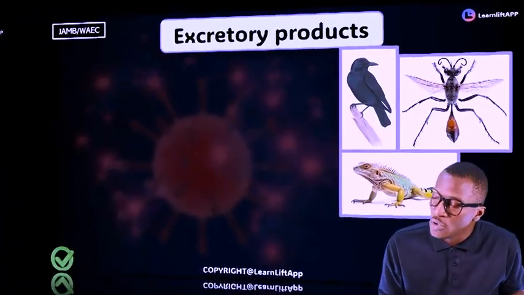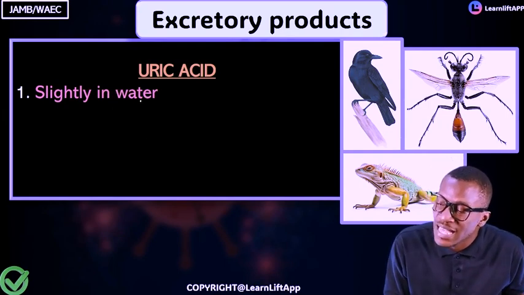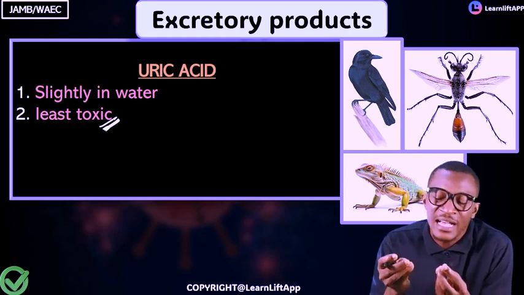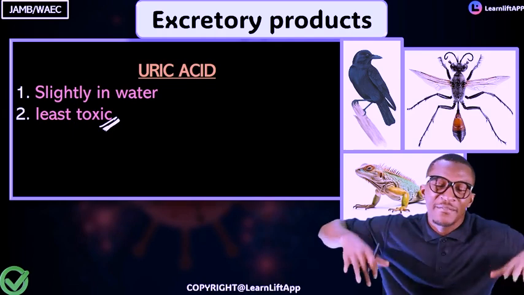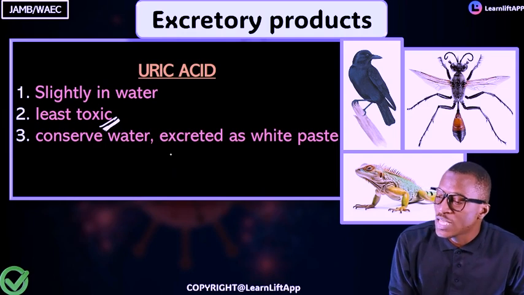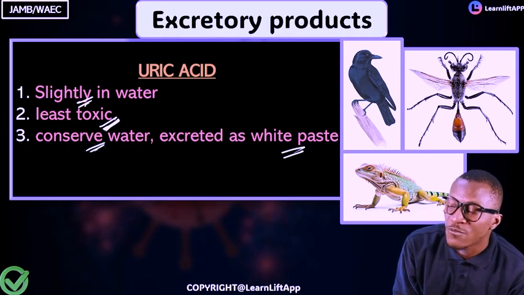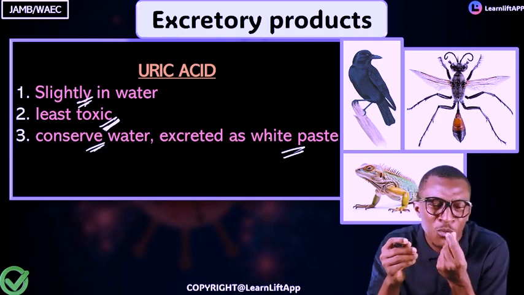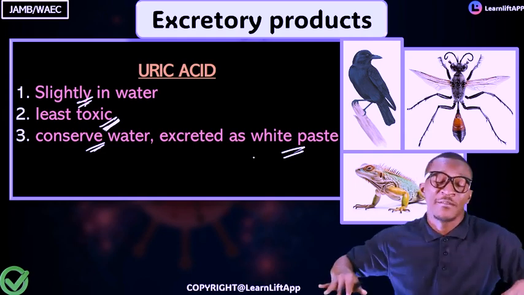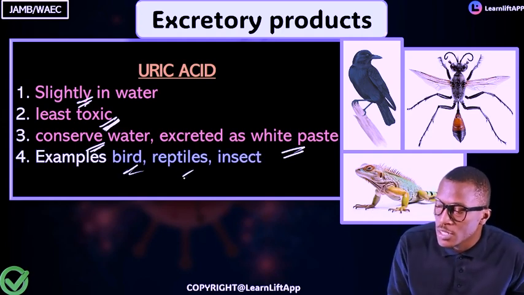The next is uric acid. Uric acid is slightly soluble in water. It is least toxic, and they need a small amount of water. That's why the bird can fly. If they ask you which one needs the least amount of water, it is uric acid. They conserve water, so they excrete a white pill-like substance. That's why we say slightly soluble in water. That's one thing, so that they can fly, because they don't need more water to weigh them down. Examples are birds, reptiles, and insects.